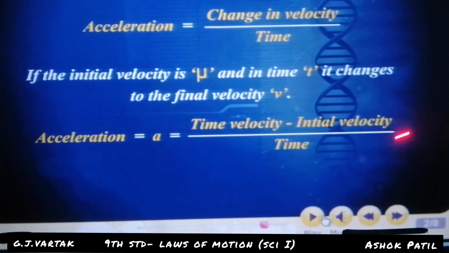This is the final velocity, and this is the initial velocity.